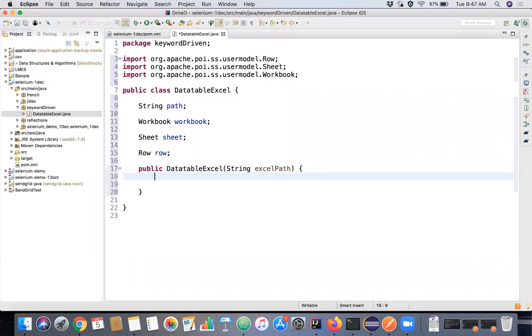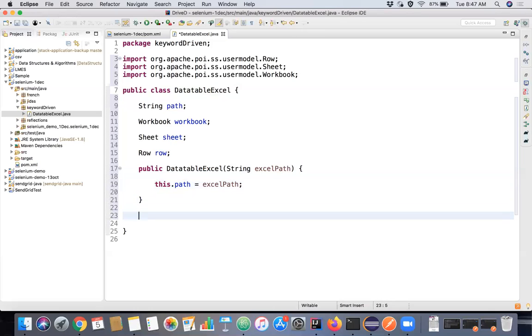I'm just assigning this thing to the variable which we have created, right? So whenever I'm creating an object for the class, it is going to assign the path of the Excel sheet at the time of object creation itself, because we have declared a constructor and we have got the path from the constructor argument itself.